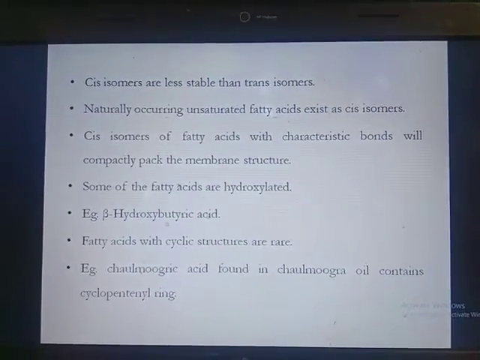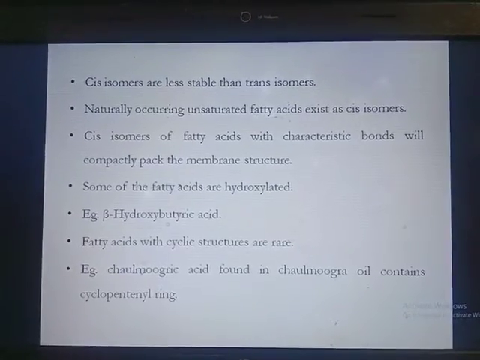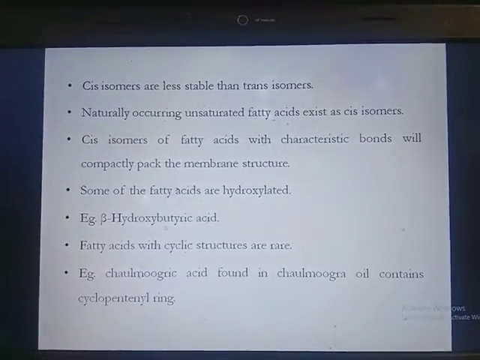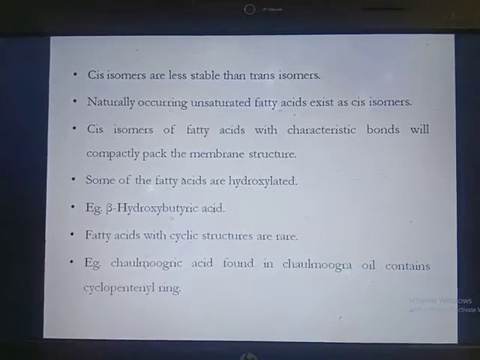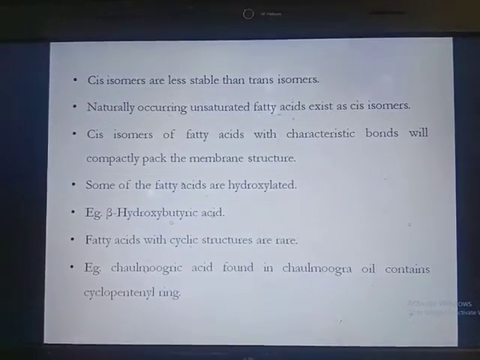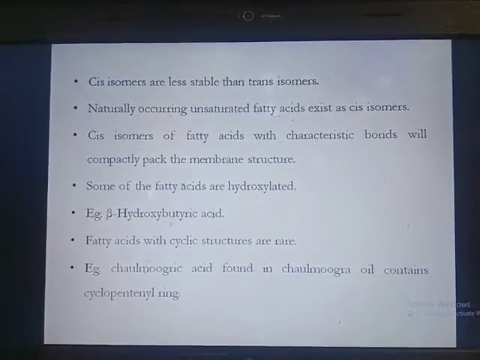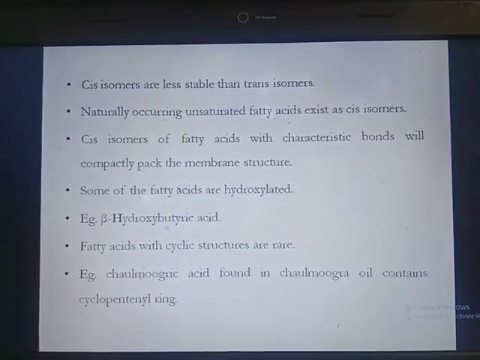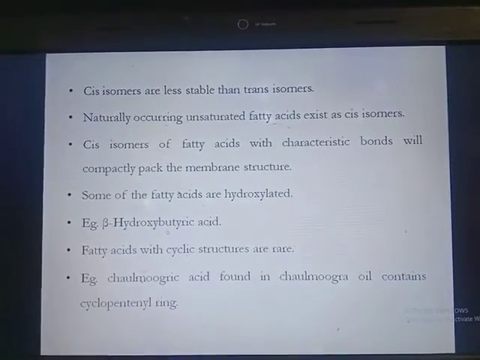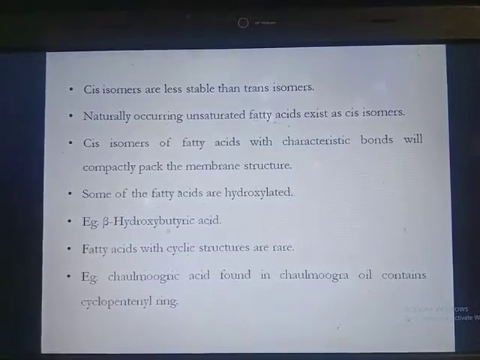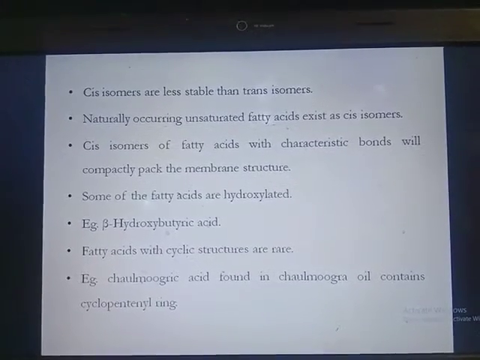Cis isomers are less stable than trans isomers. Naturally occurring unsaturated fatty acids exist as cis isomers, meaning the groups occur on the same side of the double bond. Cis isomers of fatty acids with characteristic double bonds will pack compactly in the membrane structure.